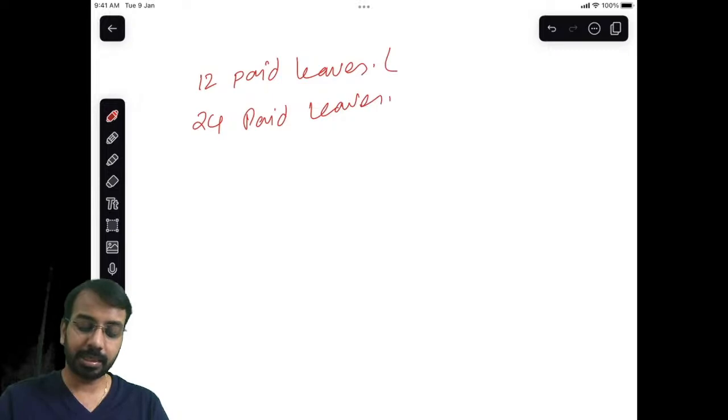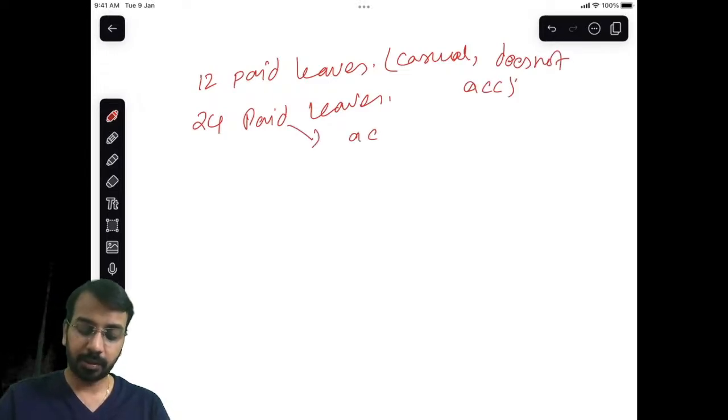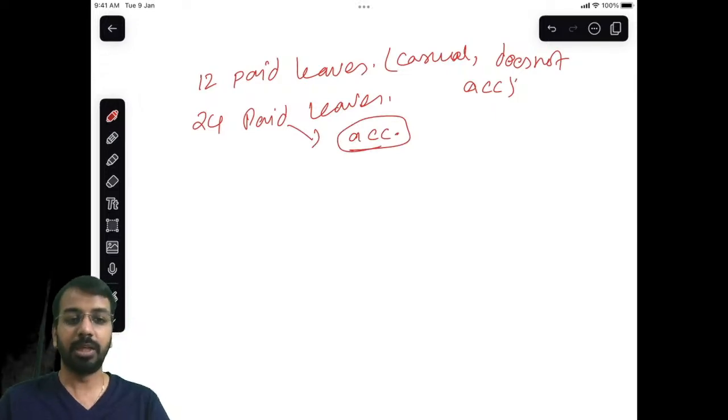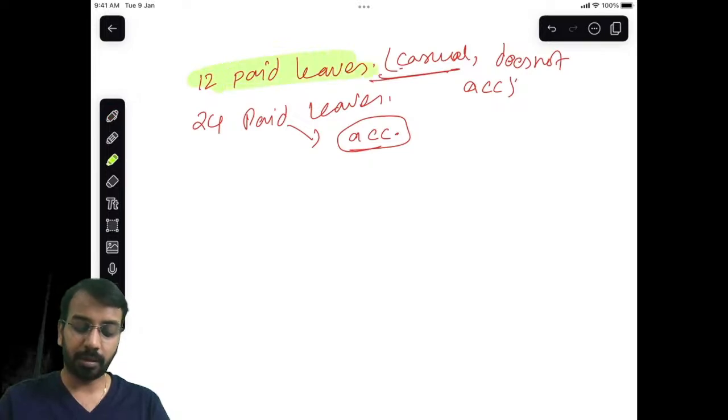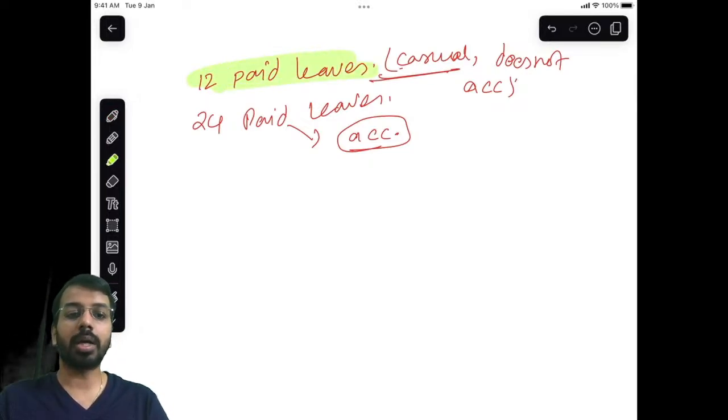Okay. This is casual, does not accumulate. This part accumulates, meaning to say, if I don't take these casual leaves, I will not get either money nor I can take it next year. These are called non-accumulated or non-accumulating.